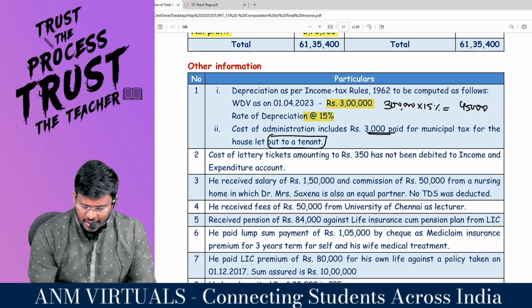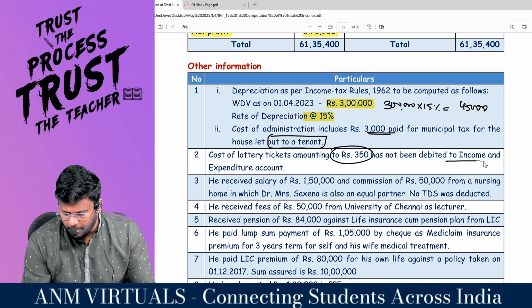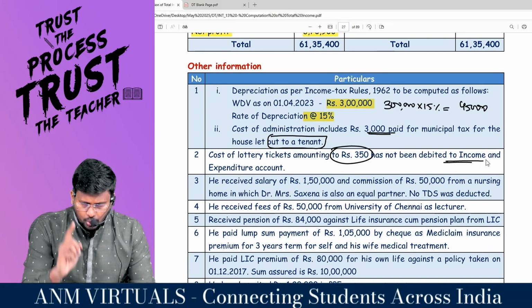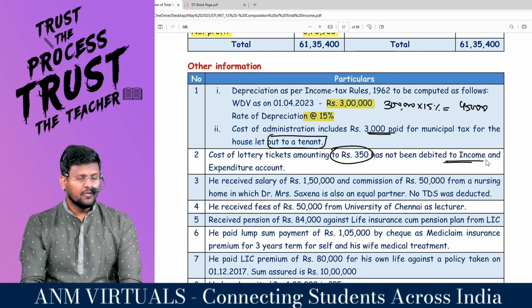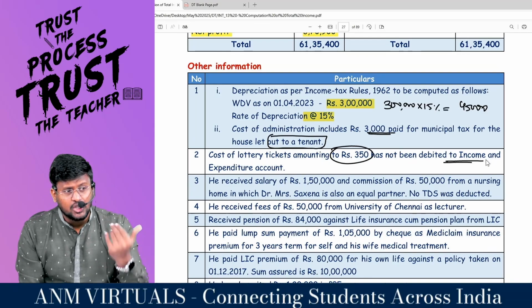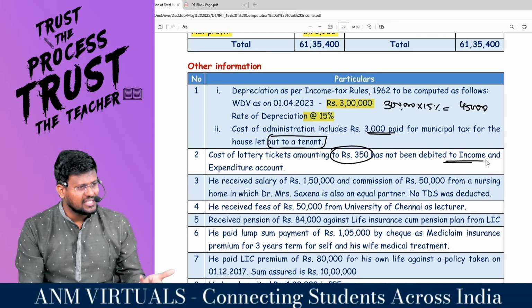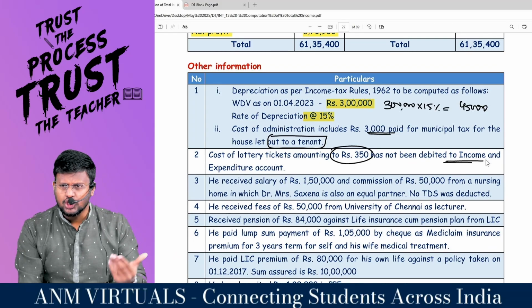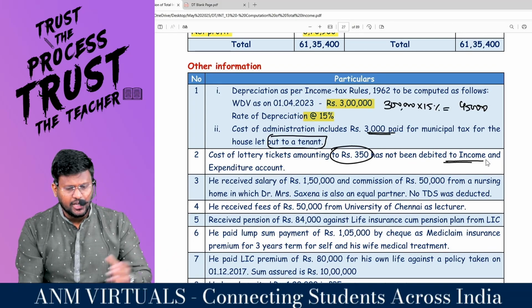Cost of lottery ticket amounting to 350 has not been debited to income and expenditure account, and should not be debited to it. First of all, it is not a business expenditure, and it is not an IFOS expenditure also, because it cannot be claimed as a deduction. Against the casual income, no deduction will be allowed.